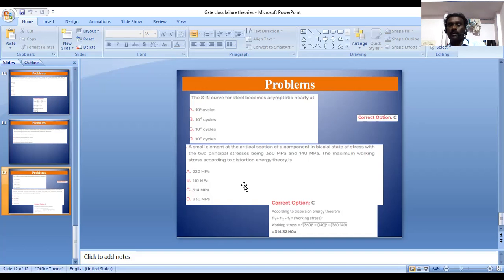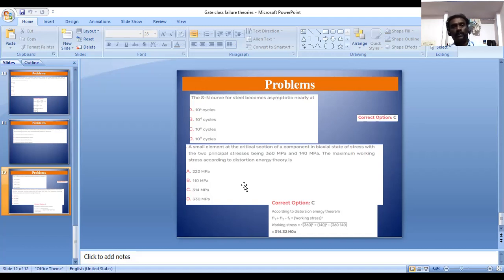If it is asymptotic, the behavior of the component varies depending upon the cycles. Nearly at 10 power 6 cycles, the behavior is asymptotic, meaning it is different from the initial behavior.